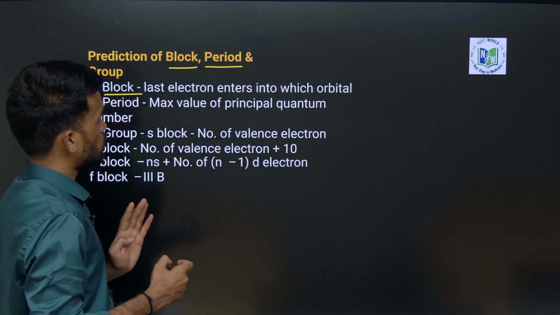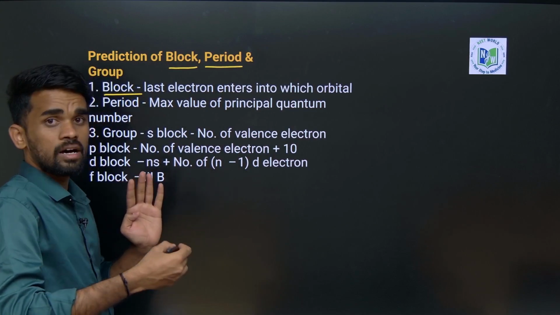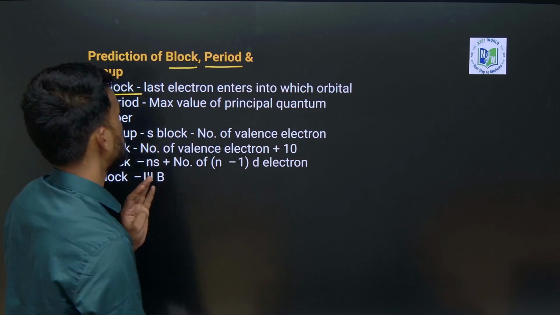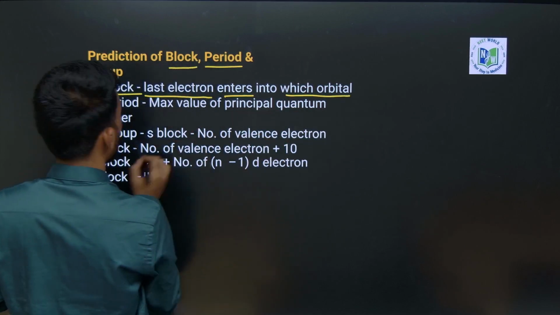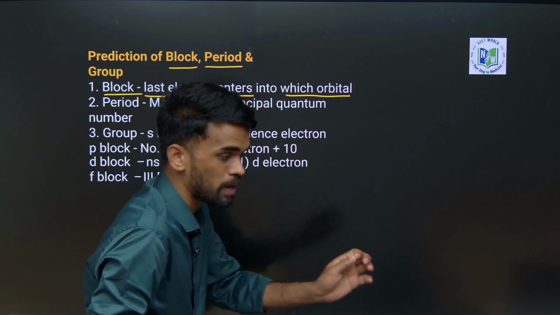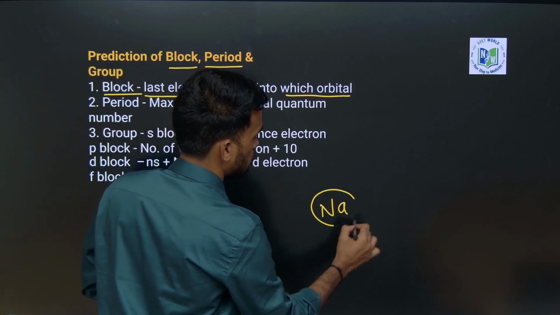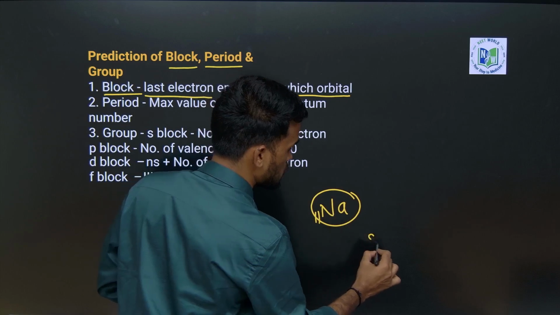We can identify the block based on which orbital the last electron enters. For example, sodium has atomic number 11, and the 11th electron enters the S orbital.